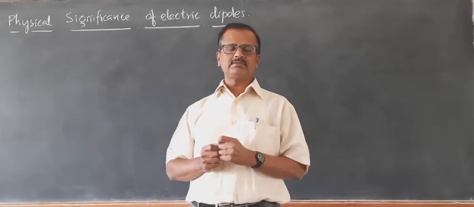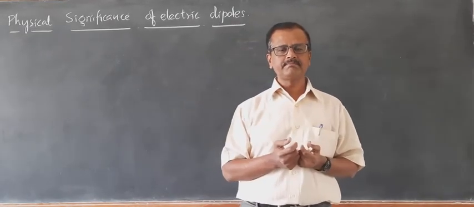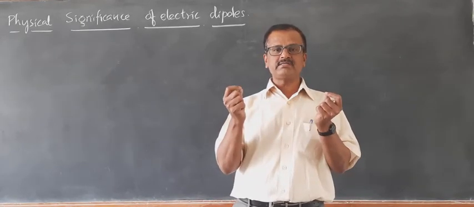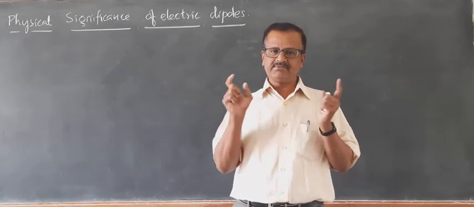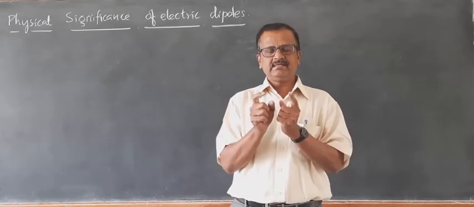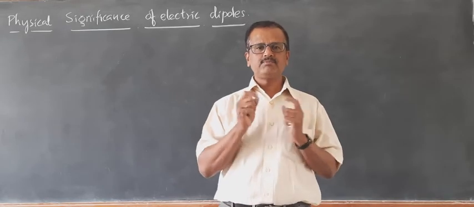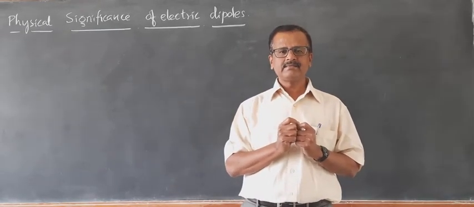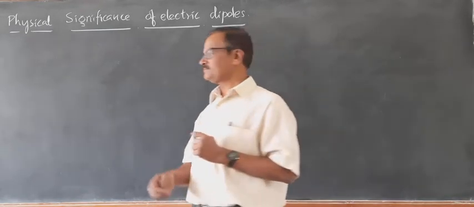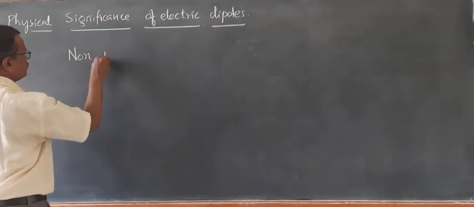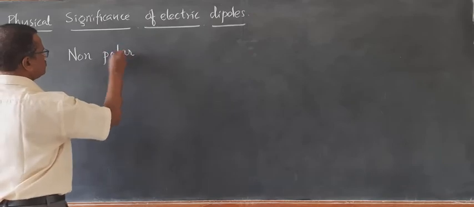That means their negative charge center and positive charge center are not separated by a fixed distance, so we say they do not have a dipole moment. Such molecules are called non-polar molecules. So there are two types of molecules, non-polar and polar.